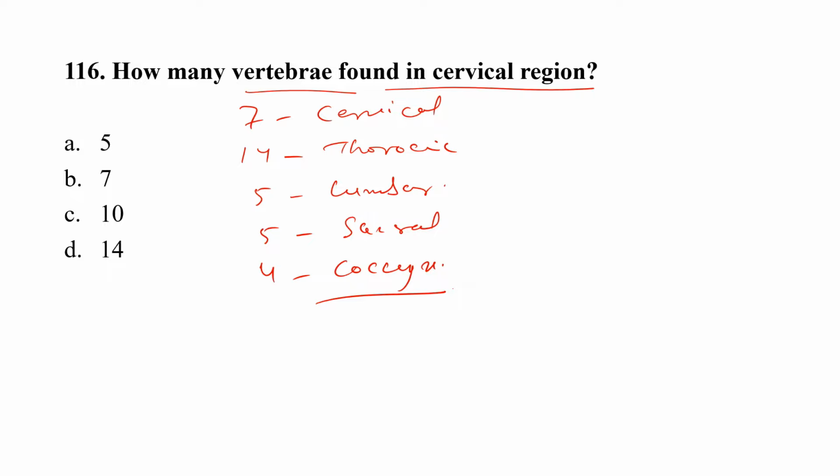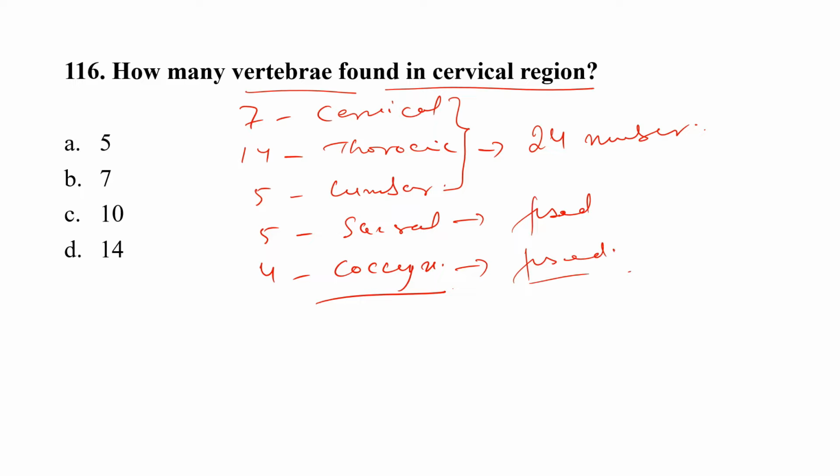The cervical, thoracic and lumbar are movable, and the total number of movable vertebrae is 24, whereas the sacral is fused and the coccyx also is fused. And sometimes the number of bones in the coccyx is counted as 1.